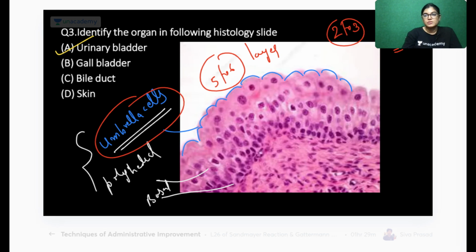So here we have to choose one answer. The correct answer will be urinary bladder. Question number 3, the correct answer is A, urinary bladder. Clearly A is the correct answer. Done. Let's move on to the next MCQ, MCQ number 4. All the best.